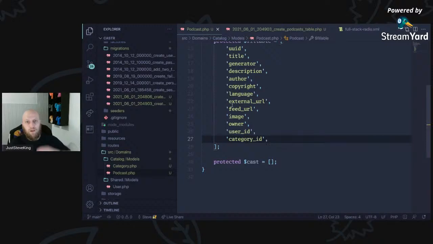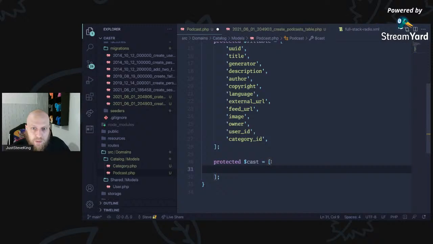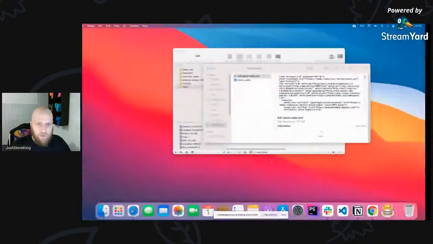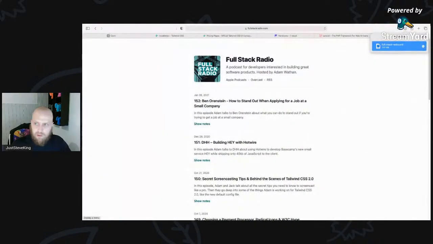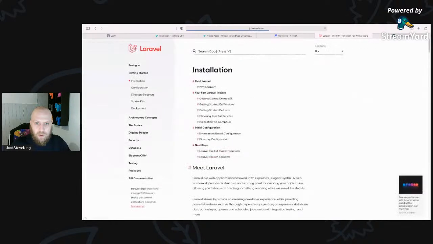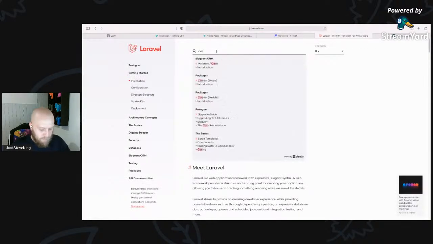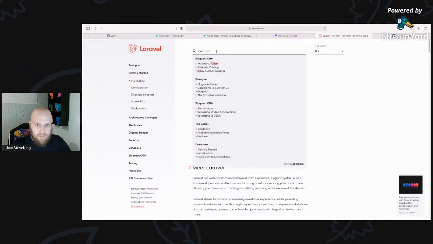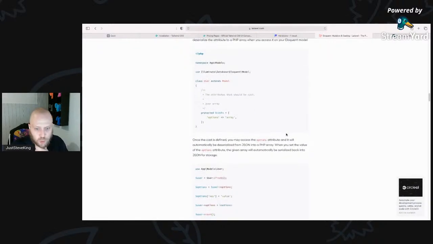So what have we got going on? Casting wise, we've got the image. There is a nice new way in Laravel to do this. So that's documentation. Array and JSON casting. There is a new way to do this.